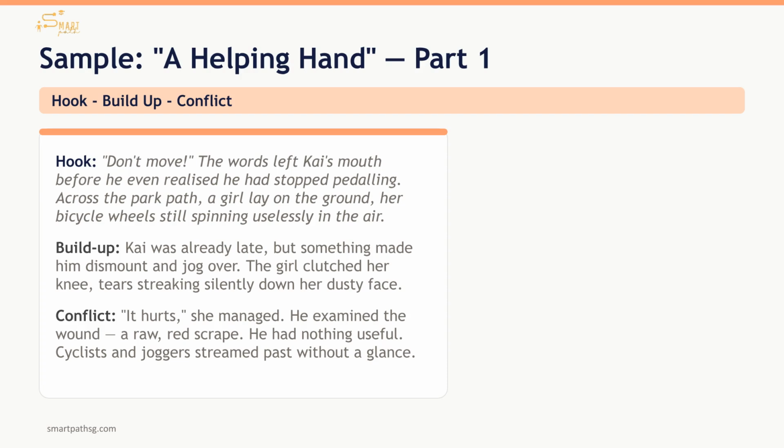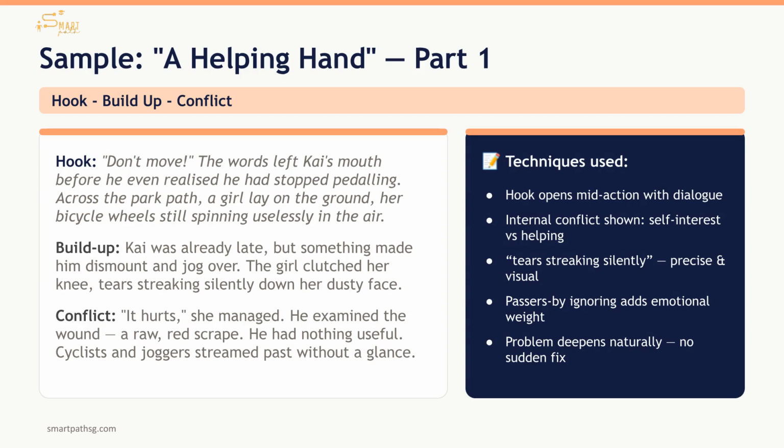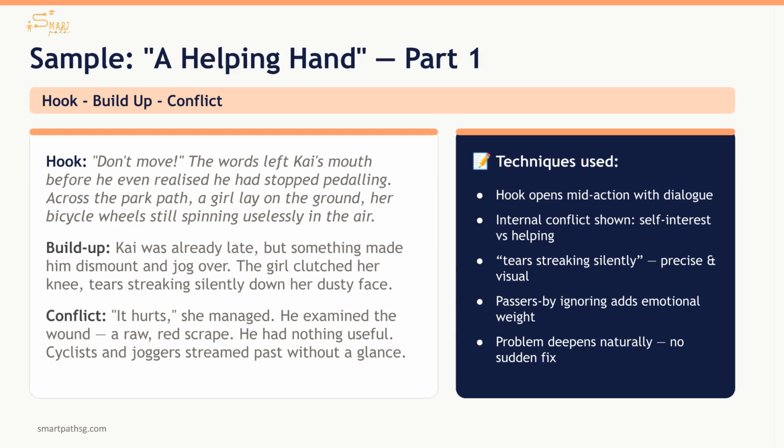Passers-by ignoring the scene adds emotional weight, deepening the problem naturally without a sudden fix. Notice how much the writer establishes in the first sentence: action, character name, location. In the conflict, Kai's choice is present from the very first paragraph.